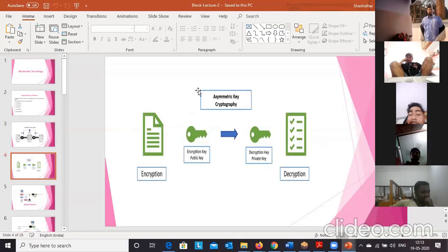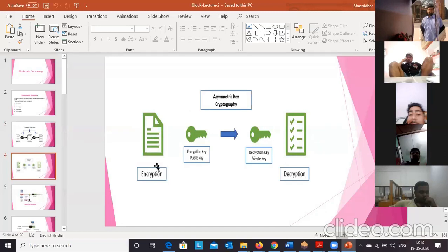You can see a slide on how asymmetric cryptography works. We have the encryption and decryption processes between sender and receiver. Each party, sender and receiver, has a pair of keys: each user has one private key and one public key, for encryption as well as decryption. In asymmetric, or public key, cryptography, the keys are different. The encryption key is different from the decryption key.